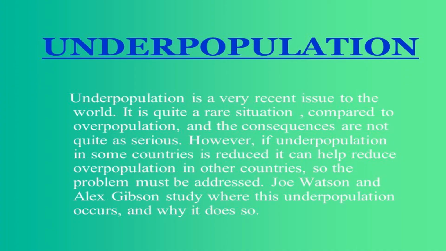Underpopulation is a very recent issue to the world. It is quite a rare situation compared to overpopulation, and the consequences are not as serious. However, if underpopulation in some countries is reduced, it can help reduce overpopulation in other countries also.